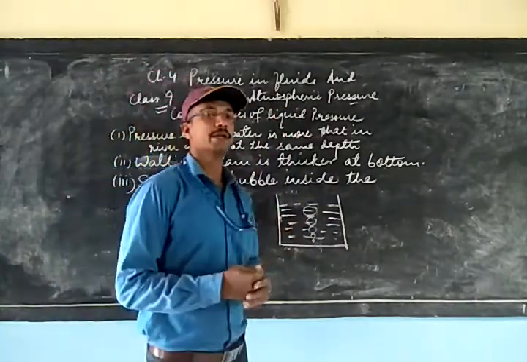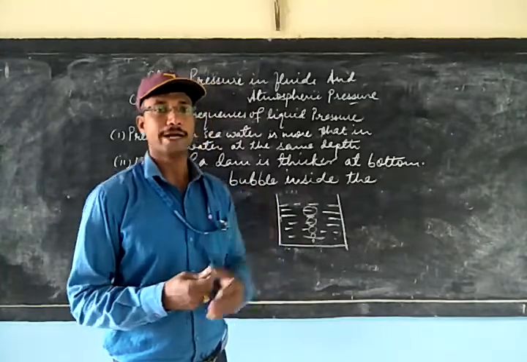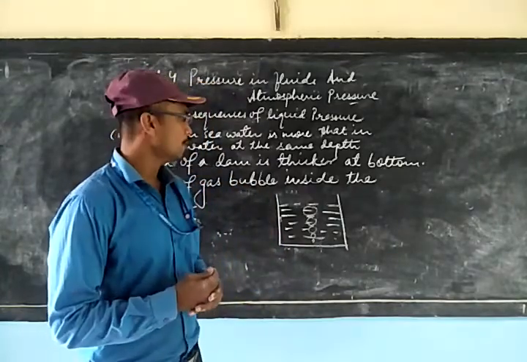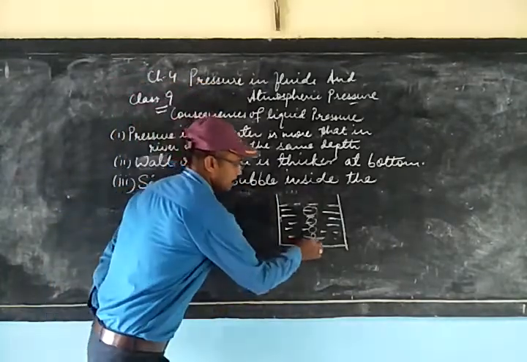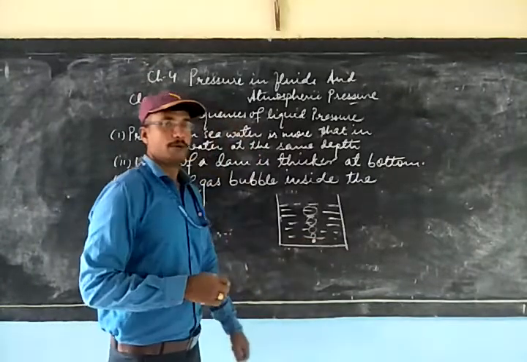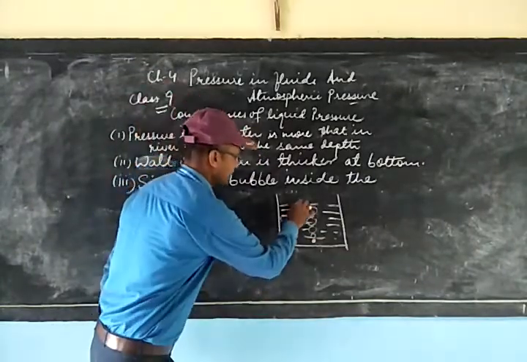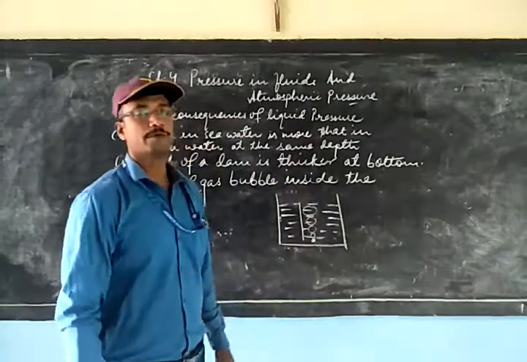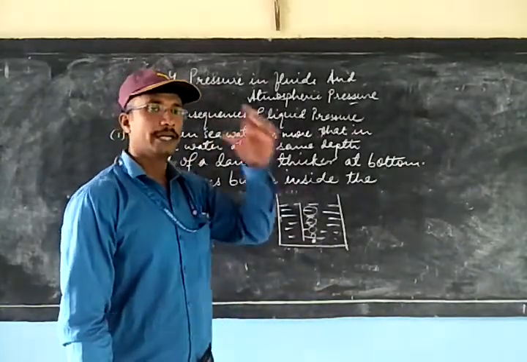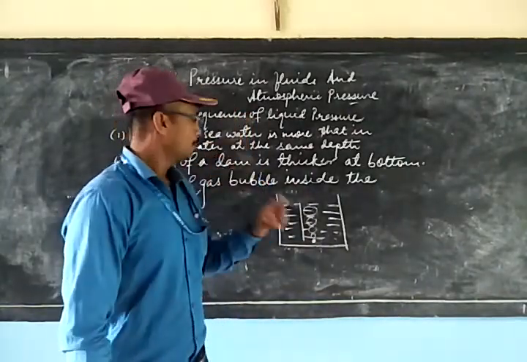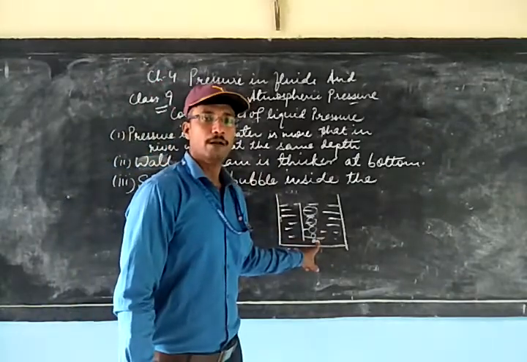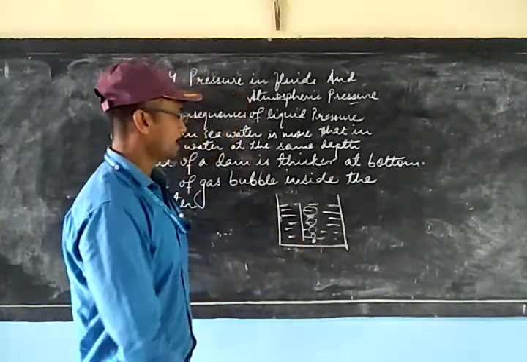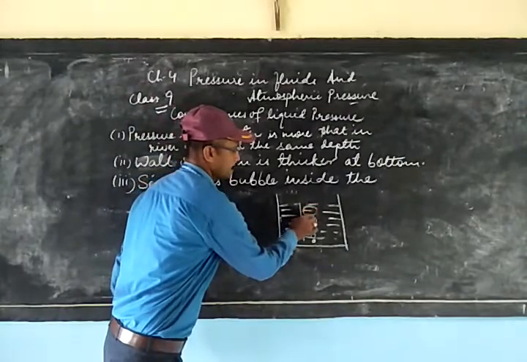This reason can be understood from two facts. As we know, when the bubble is at the bottom, it is at a greater depth from the free surface. So the depth of the bottom bubble is more than the bubbles at the top.